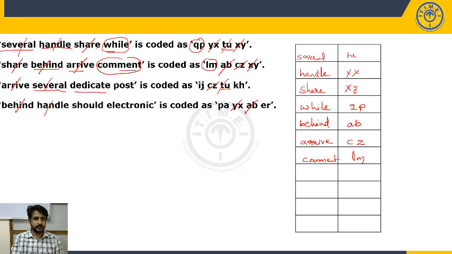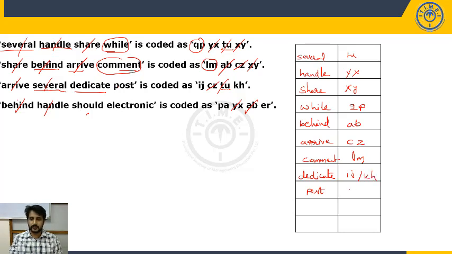Now dedicate. Come to the third statement, dedicate. The third statement has already been compared with the second and first, so no need to check it again. Directly compare with the fourth. Dedicate, no common. Post is also not common. So I cannot identify the code for dedicate, or even the code for post. But the code for dedicate, I can say, is IJ or KH.